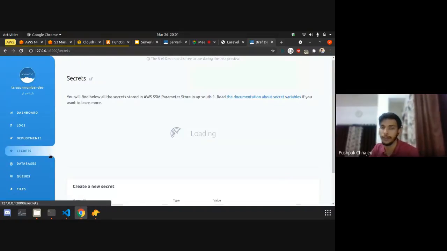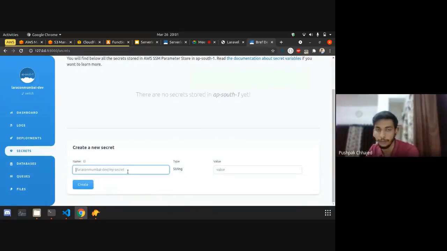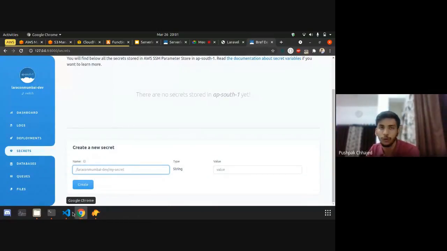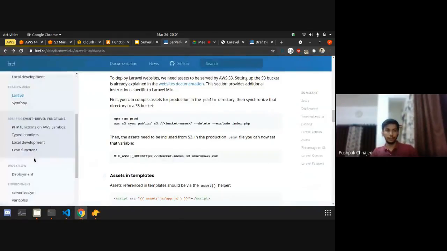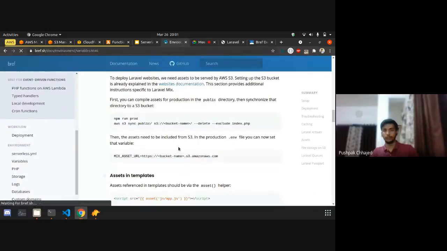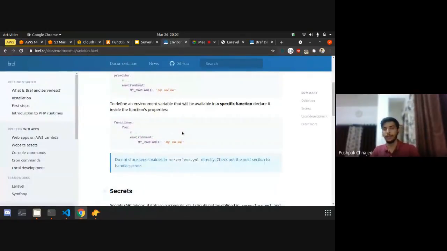If you want to specify secrets in that serverless.yaml file, it's not a good way to add all those secrets here, because we will be committing the serverless.yaml file, and we need the ability to pass these secrets dynamically. So there is detailed documentation on how you can set up variables or add secrets onto the Lambda platform.